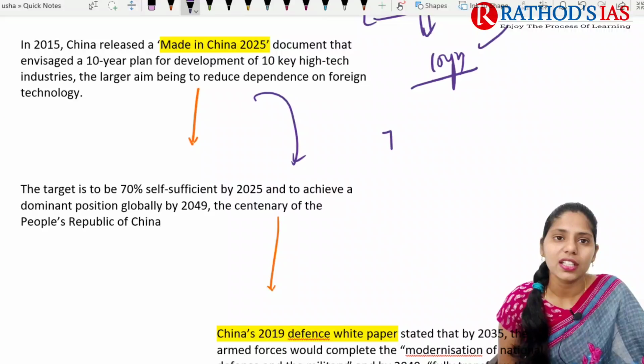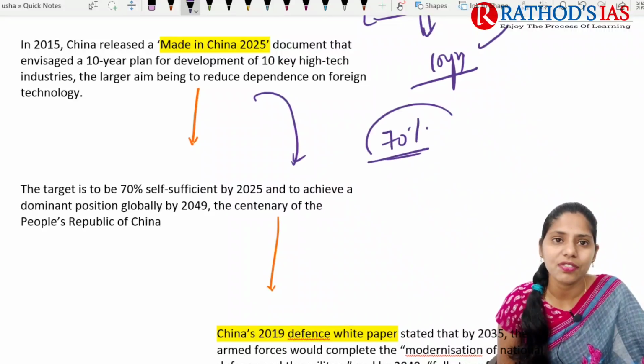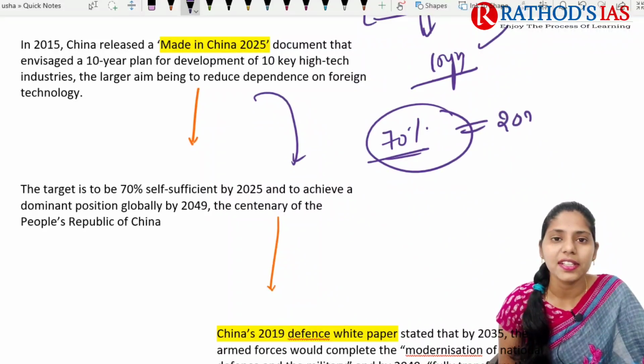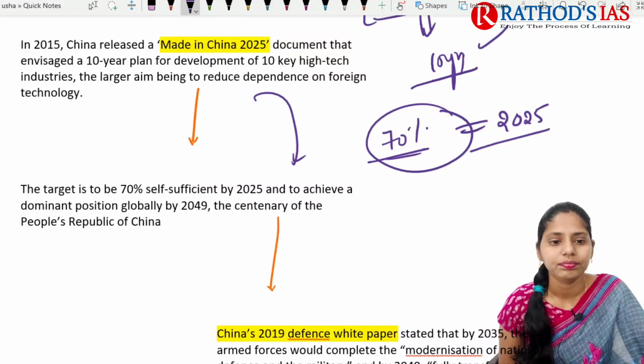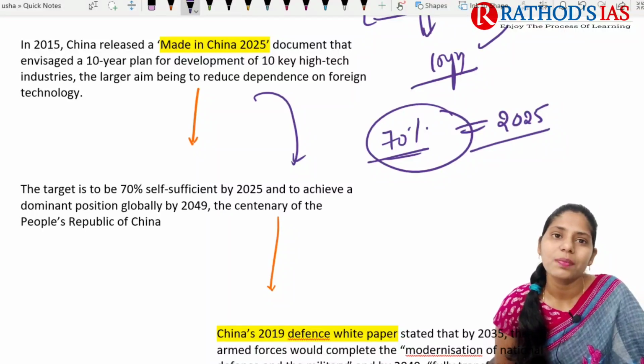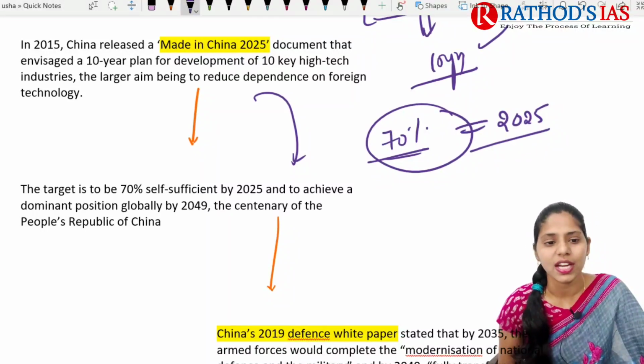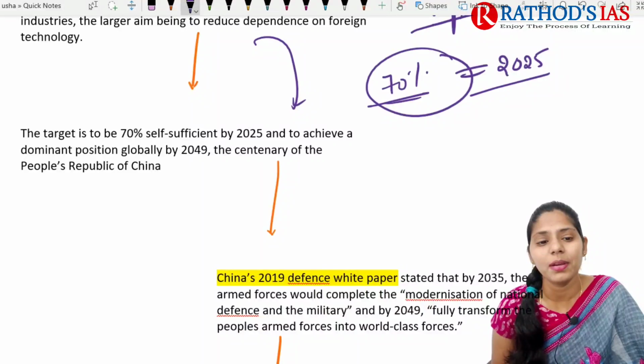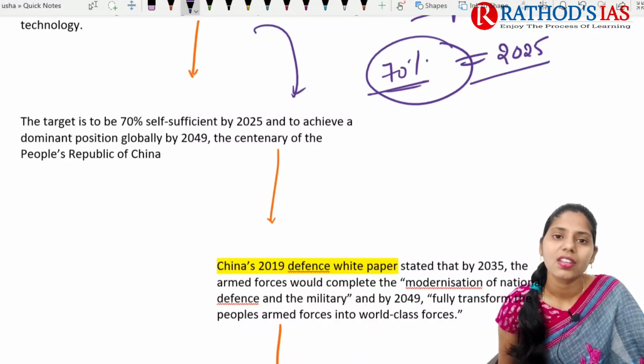The target of China is to become 70% self-sufficient by 2025. And China also wants to achieve a dominant position globally by 2049, which is the centenary of the People's Republic of China.